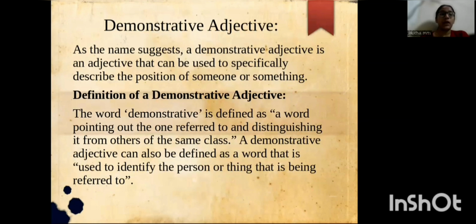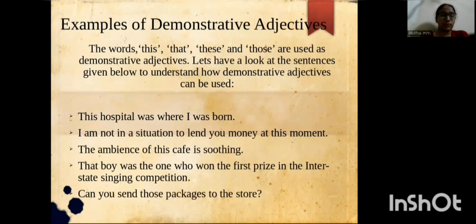Demonstrative adjective. As the name suggests, a demonstrative adjective is an adjective that can be used specifically to describe the position of someone or something. Examples of demonstrative adjectives. The words this, that, these, and those are used as demonstrative adjectives.